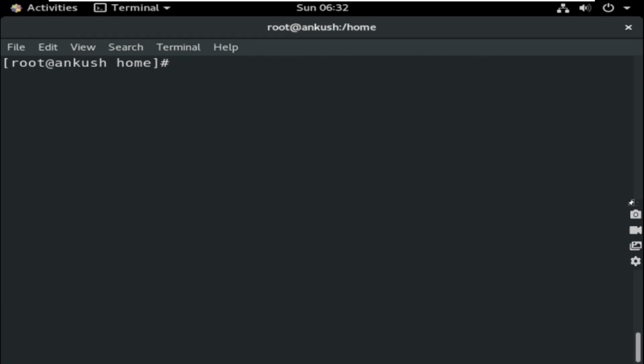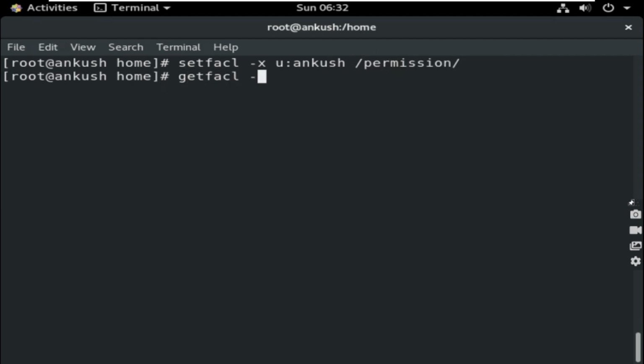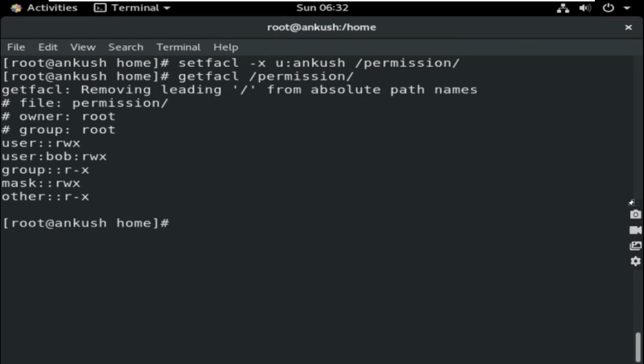Now how can I remove it? Remember, if you want to remove a specific ACL from a directory or file, there is another command. If you want to remove all of them at a time, then it is a different thing. So how to remove? setfacl -x user Ankush from permission. So this will remove it. How can I see? getfacl permission. Now you check, user Bob is there but Ankush is not there, so one ACL is still there. Okay, let me remove it again.